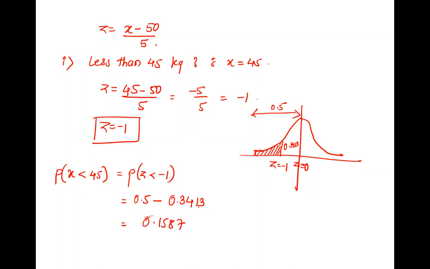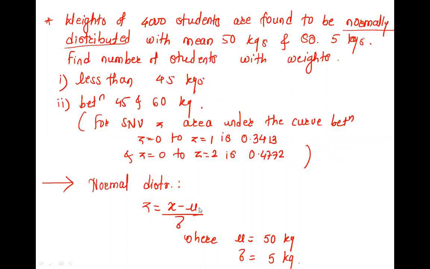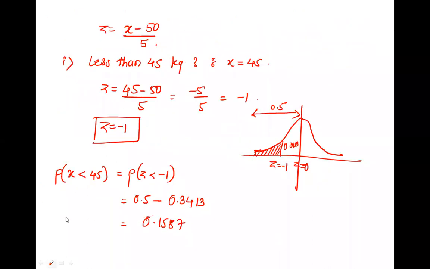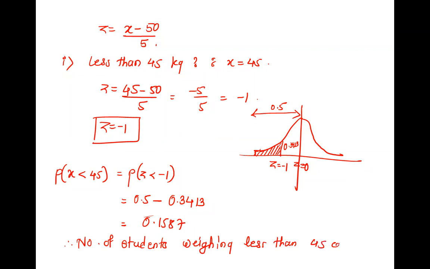The question is to find the number of students, meaning frequency, isn't it? And capital N is also given to you, 4,000. We have found the probability. Now we'll go to the frequency. Therefore, the number of students weighing less than 45 kg is equal to the total number of students, that is 4,000, into, you know this formula, N into probability of R, right? Frequency, yes. So into the probability 0.1587. So what is the answer?